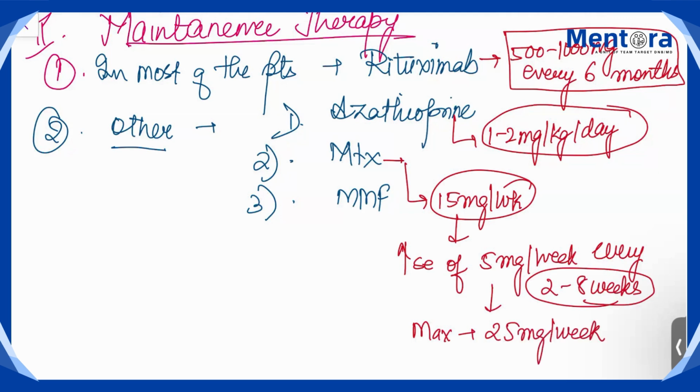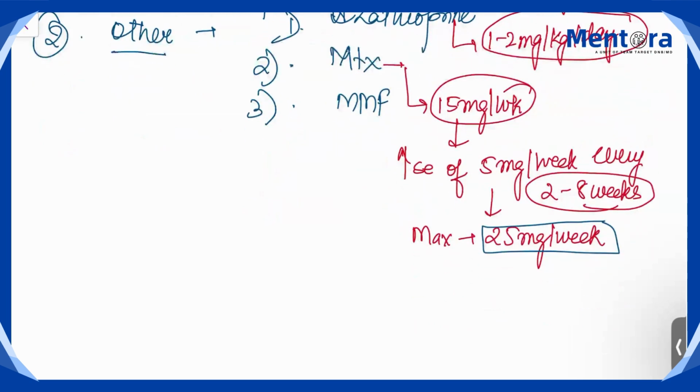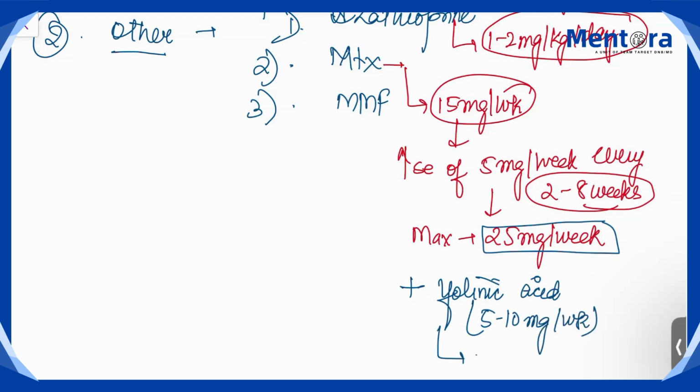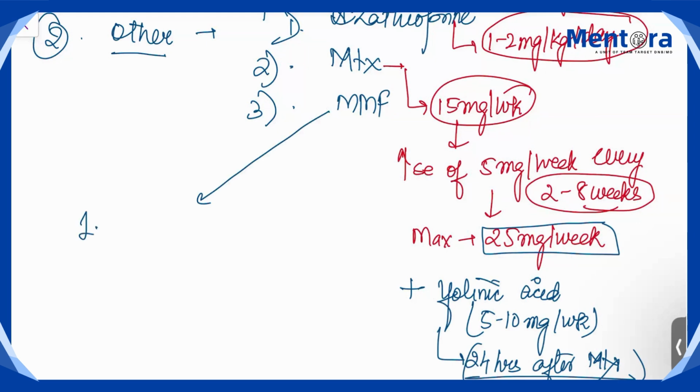Along with methotrexate you have to give folinic acid, 5 to 10 milligram per week, 24 hours after giving methotrexate. And third is your MMF, which is 1.5 to 3 gram daily dose.